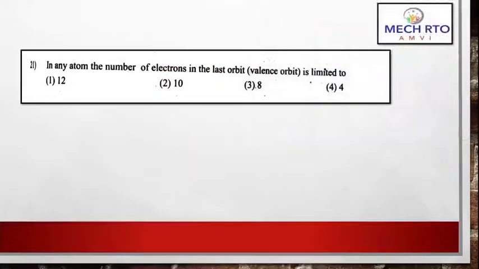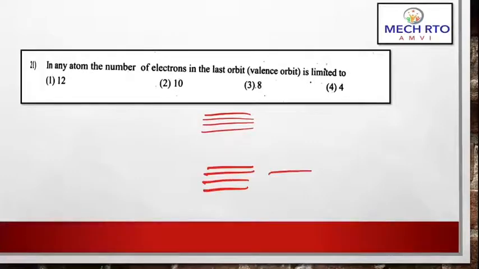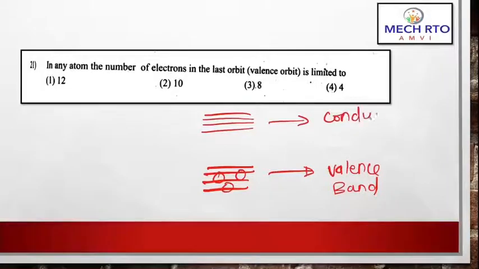As we have seen, there is a valence band and there is a conduction band. So consider that this is a valence band. In the valence band there are electrons at a higher energy level which are about to go to the conduction band. In the conduction band, the electrons that have moved there are free electrons, so they will be ready to conduct as soon as there is a potential difference.